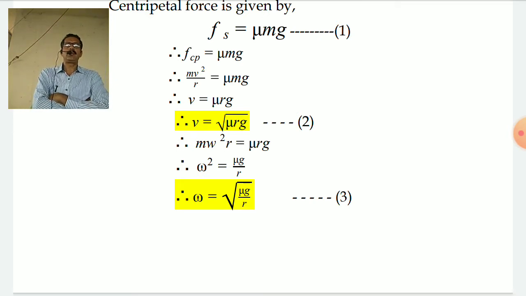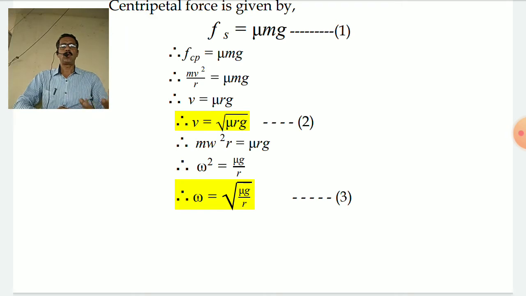If I solve this equation, the velocity v turns out to be equal to the root of mu rg. What prominently do I find in this equation is that the mass of the vehicle is not seen, which means that the maximum speed with which a vehicle can travel along a curved road is not dependent on the mass of the vehicle. Each and every vehicle can travel with the same speed.